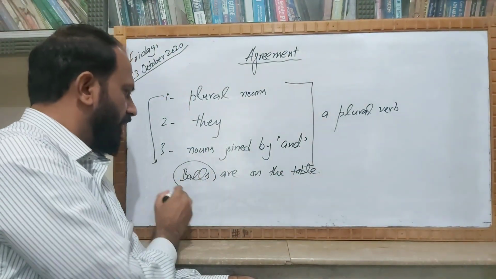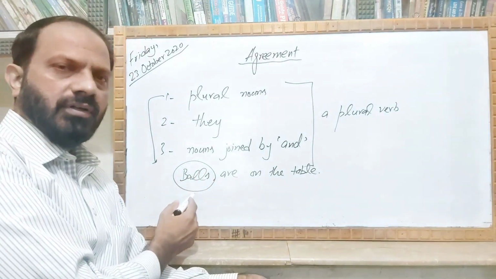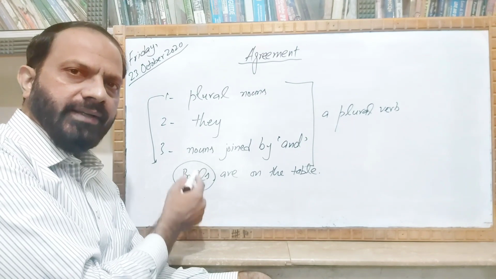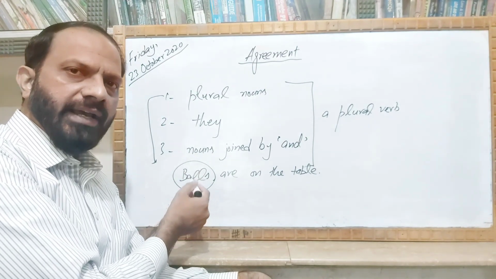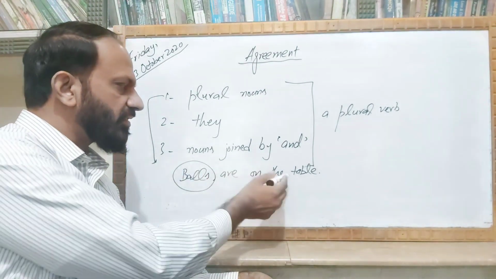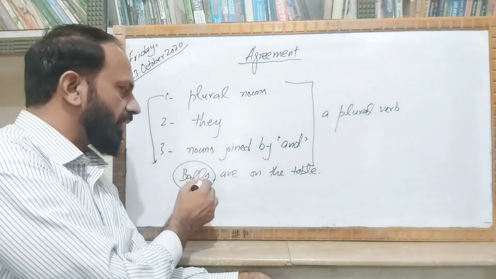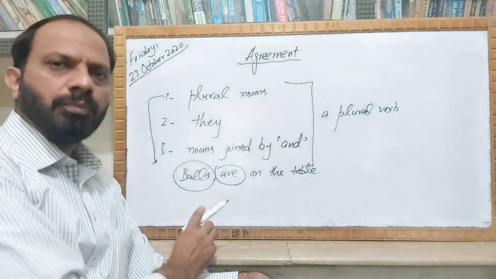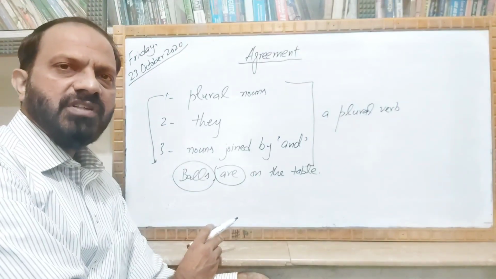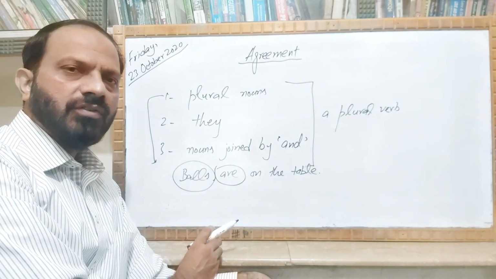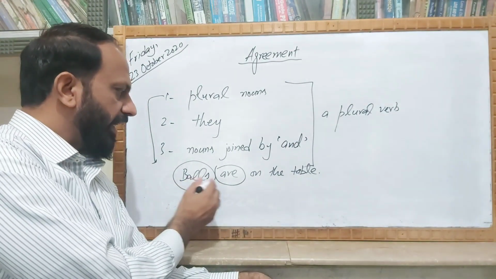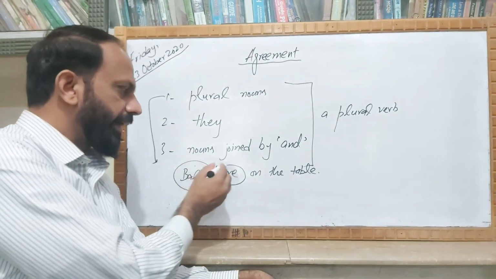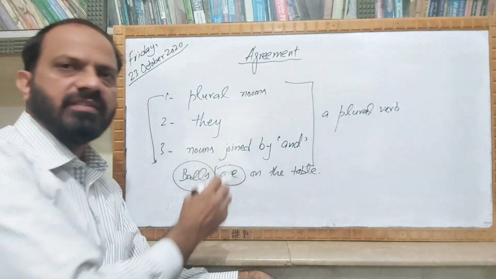So here this word balls is a plural noun, and it is now being used as the subject of this sentence, and for this subject we are now making use of this plural verb which is are. So here now we have a proper agreement between the subject and the verb of this sentence.